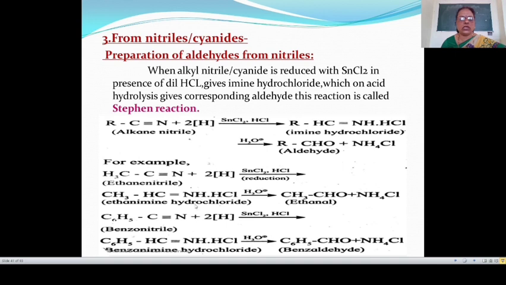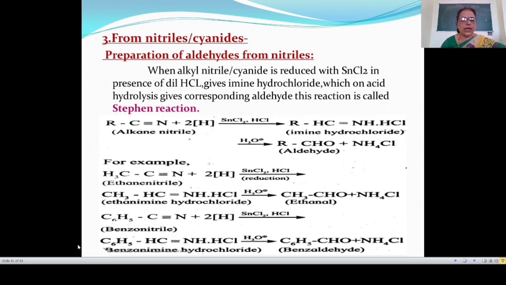Then the nitrogen, N, with two hydrogens and two hydrogens from water, gives NH4Cl. So ethanimine hydrochloride on acid hydrolysis gives acetaldehyde, also known as ethanal.